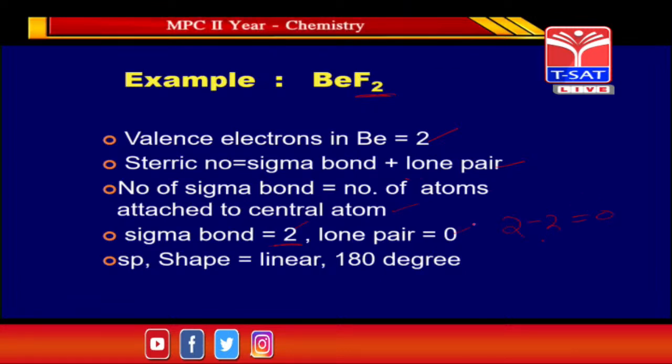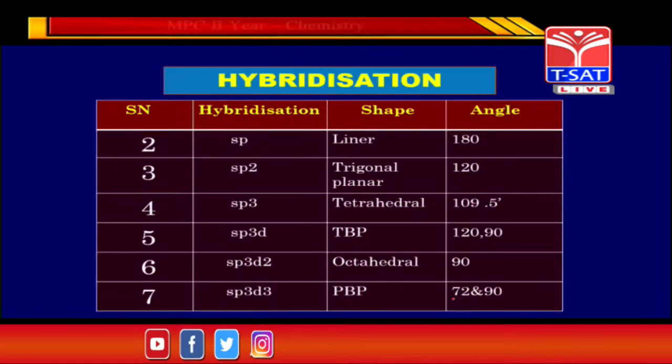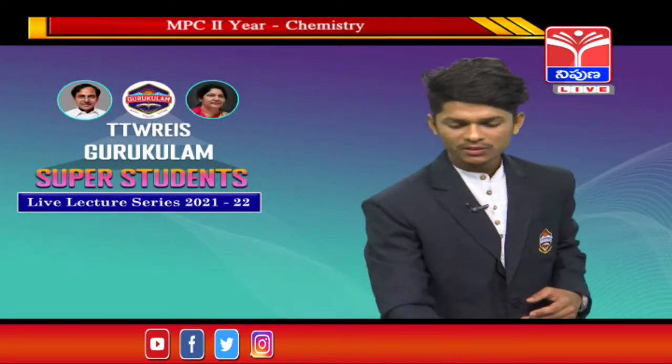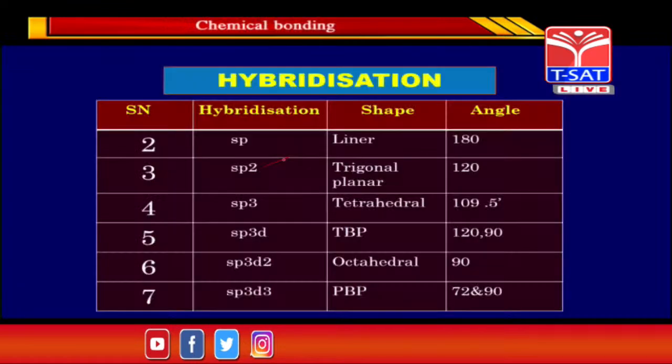So steric number equals 2 plus 0 equals 2. We get a steric number of 2. 2 means what, guys? Hybridization sp, shape is linear and angle is 180 degrees.